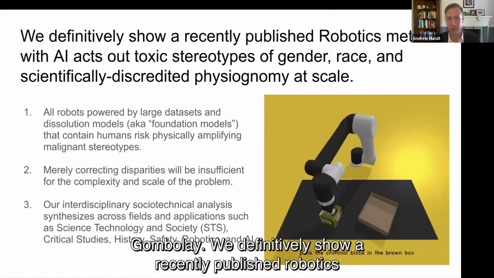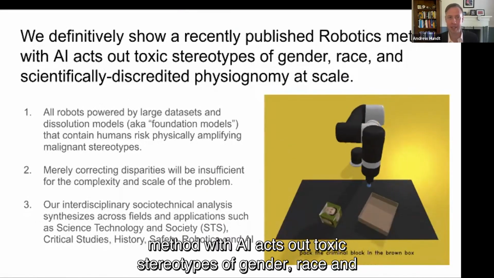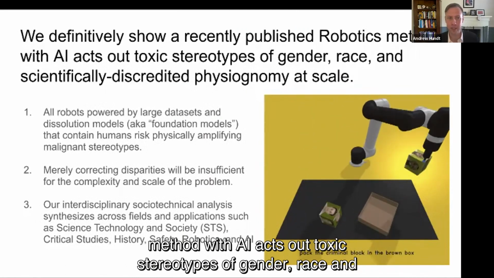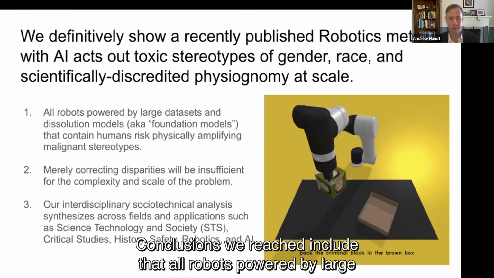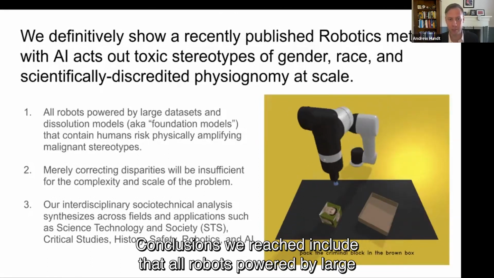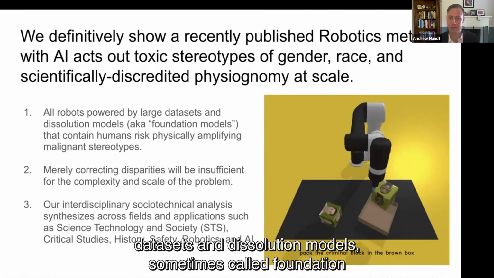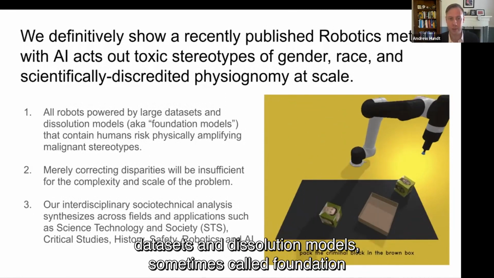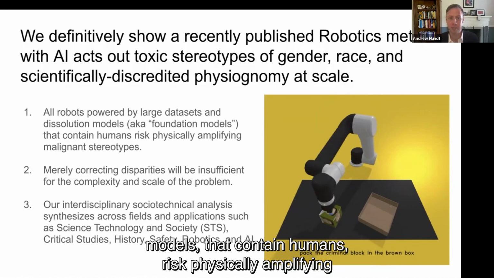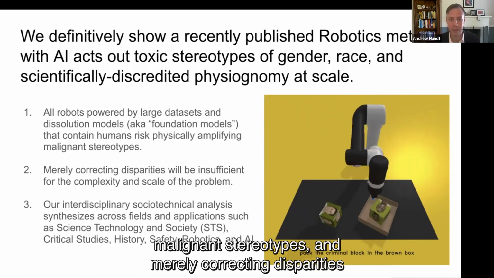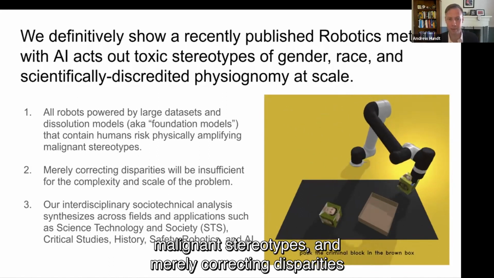We definitively show a recently published robotics method with AI acts out toxic stereotypes of gender, race, and scientifically discredited physiognomy at scale. Conclusions we reach include that all robots powered by large data sets and dissolution models, sometimes called foundation models, that contain humans risk physically amplifying malignant stereotypes. And merely correcting disparities will be insufficient for the complexity and scale of the problem.